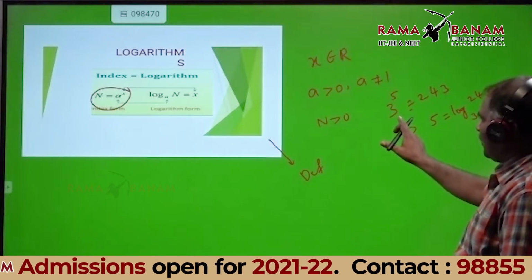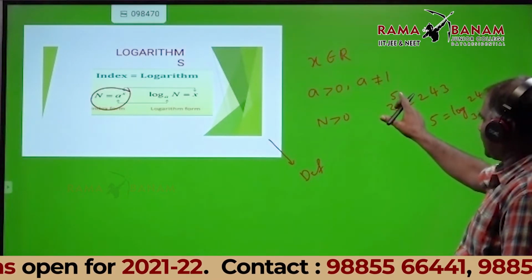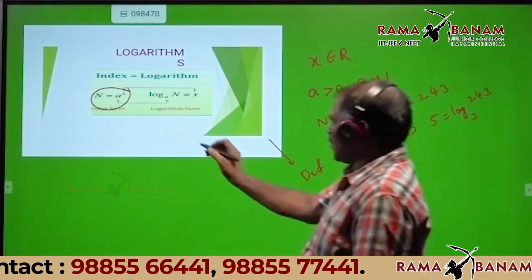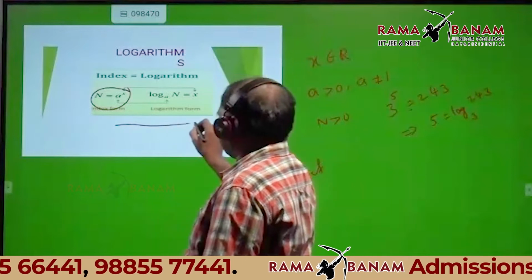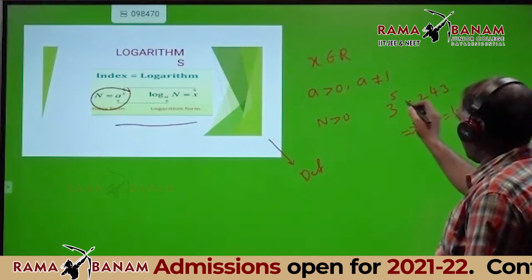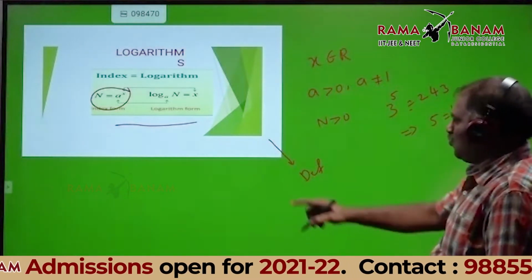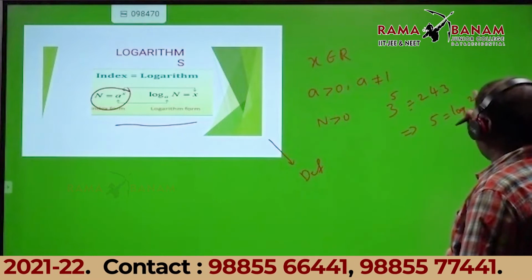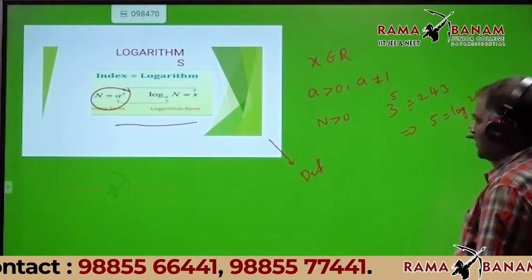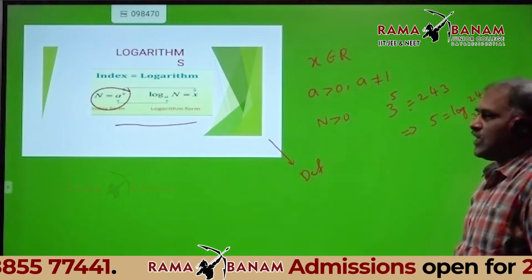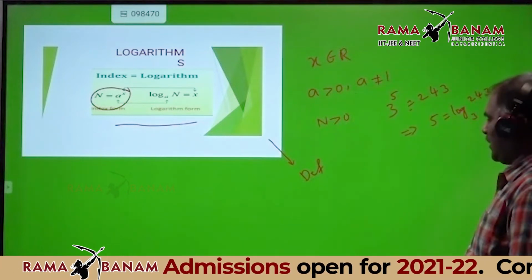Here a value is 3, x value is 5, n value is 243. You can apply that property. What is x? x is 5, which is equal to logarithm of n, the value 243, with a equal to 3. This is the definition of logarithm.